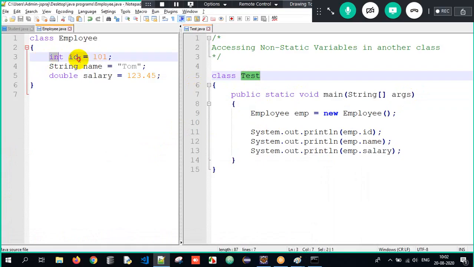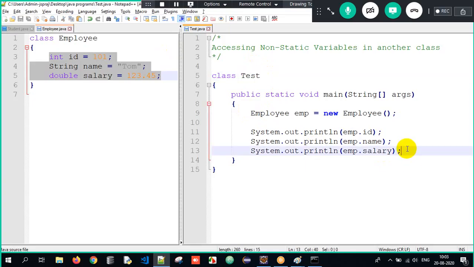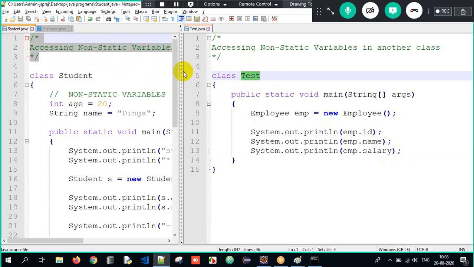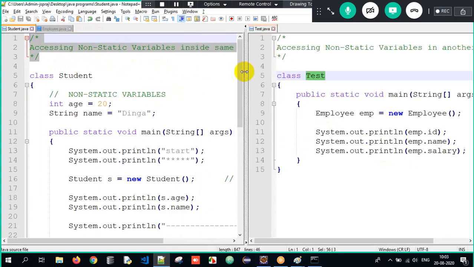But the properties of the Employee class, you are utilizing in the Test class as well. This is all about the entire process. This is about accessing non-static properties in another class. And in the previous example, we saw non-static properties in the same class.